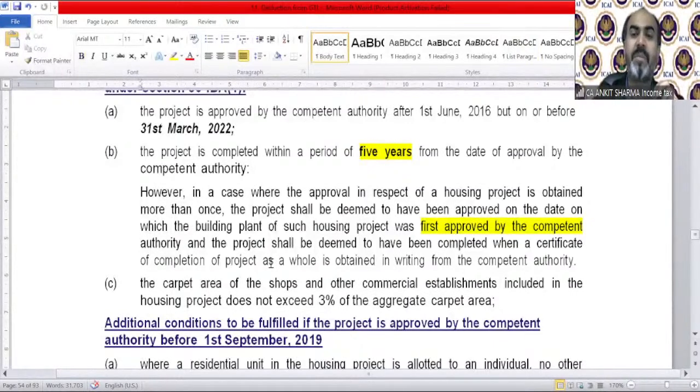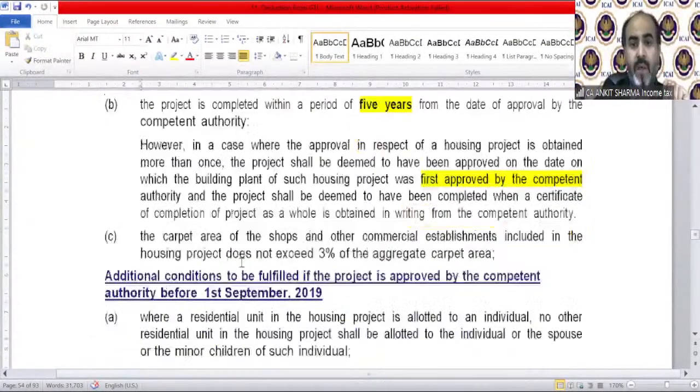And the project shall be deemed to have been completed with a certificate of completion of the project as a whole, as obtained in writing from the competent authority. The carpet area of the shops and other commercial establishments, including in the housing project, does not exceed 3% of the aggregate carpet area. The commercial establishment total area should not exceed 3% of the carpet area. So we can say 90% of carpet area should be used for housing purpose.